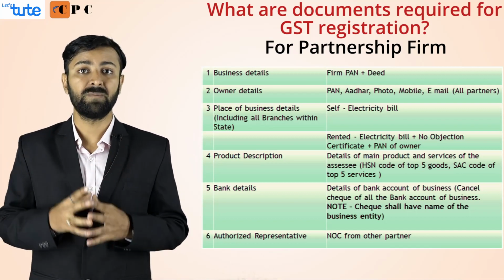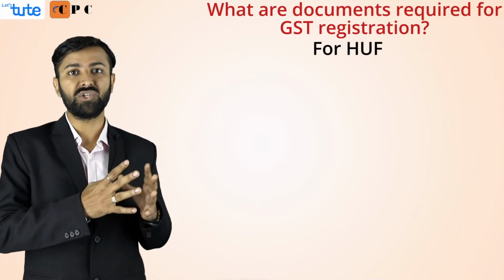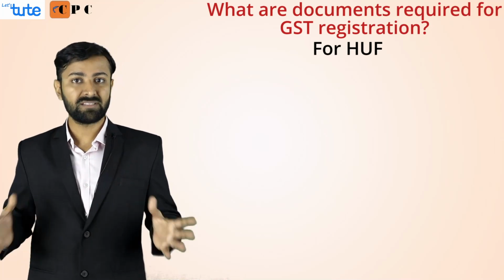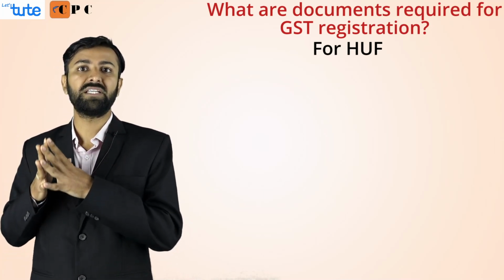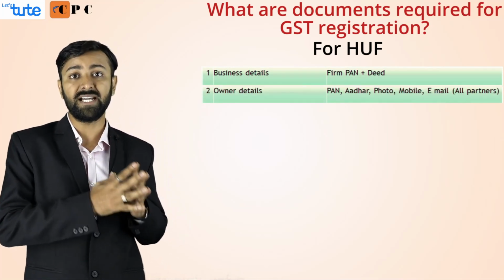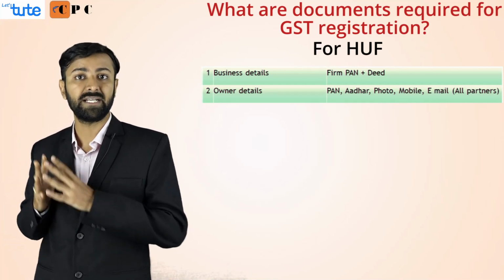with his authorized representative signature and digital signature. Coming ahead, HUF. Similar to a partnership firm, the HUF also has a separate PAN of itself. So the points remain almost the same. For HUF, the business will have to submit their PAN card and the HUF deed. The HUF Karta and the co-parceners will have to submit their PAN card, Aadhaar card, email ID and mobile number.